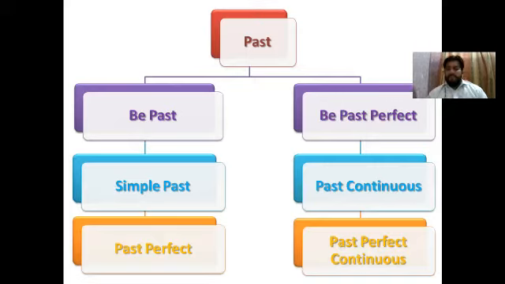Then we have simple past, past continuous and past perfect continuous. So these are also six tenses. Actually, two of them are called be tenses, which are not new. Again, I'm repeating, which are the part of some old tenses, but they have divided those old tenses into two parts to make it easy for the student to understand.